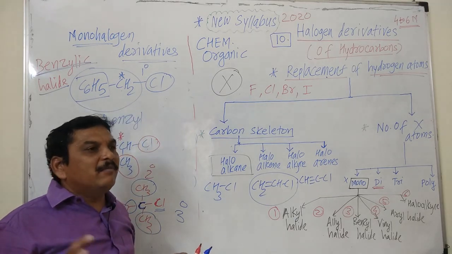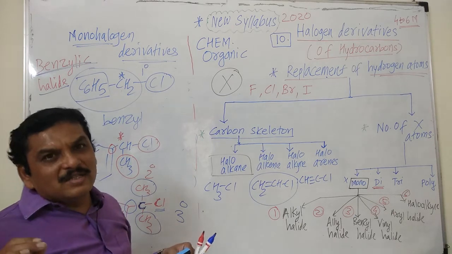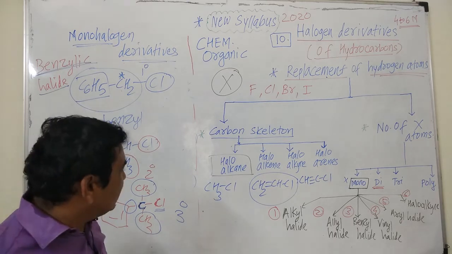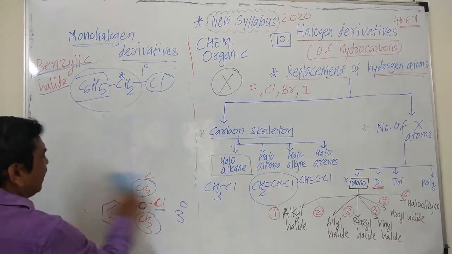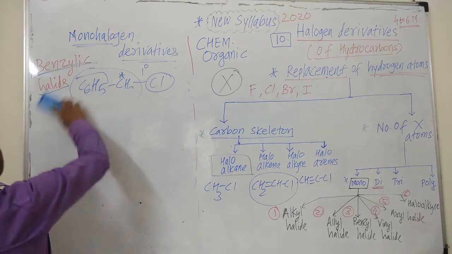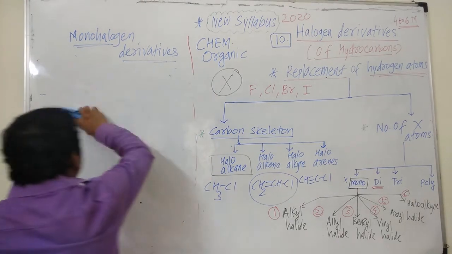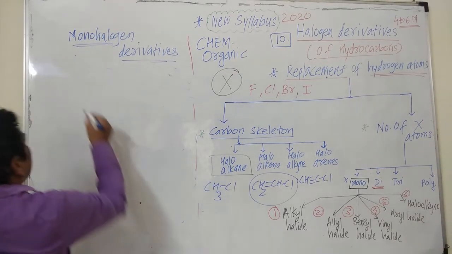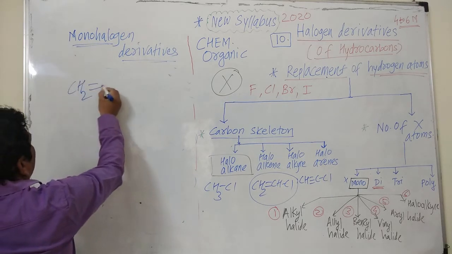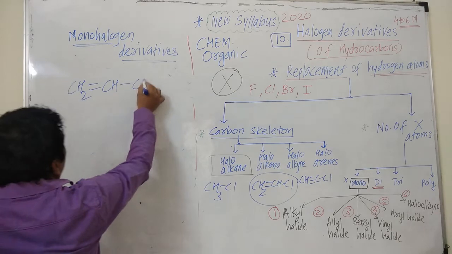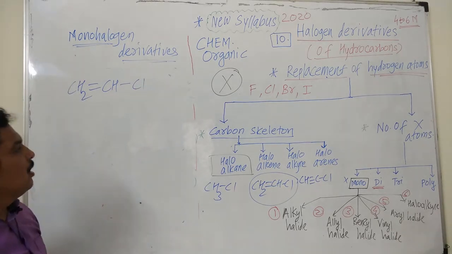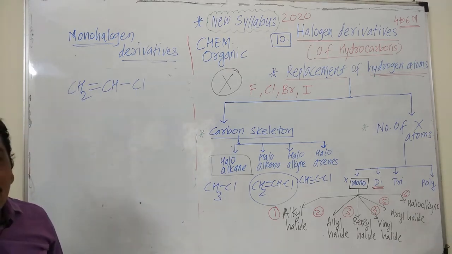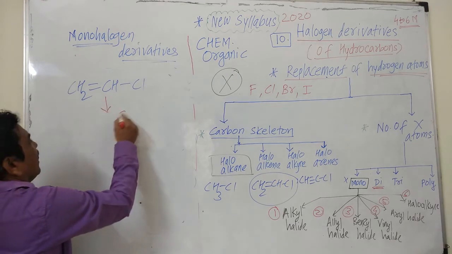And remember, primary, secondary and tertiary carbons we consider only in case of alkanes and not in case of alkenes and alkynes. Hence, because of sp3 hybridized carbon atoms we consider only primary, secondary and tertiary, and not for sp2 hybridized carbon atoms. And now vinyl halide. In case of vinyl halide, halogen is present on the carbon which has a double bond. This is the example of vinyl halide. Now I already declared that this compound does not have primary, secondary and tertiary, because halogen is present on the carbon which is sp2 hybridized.